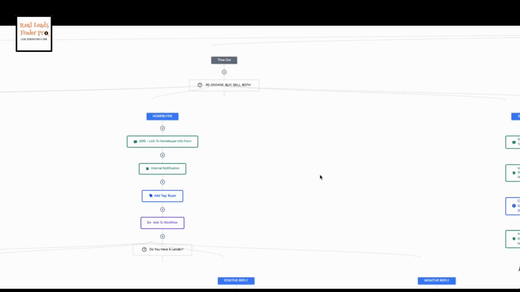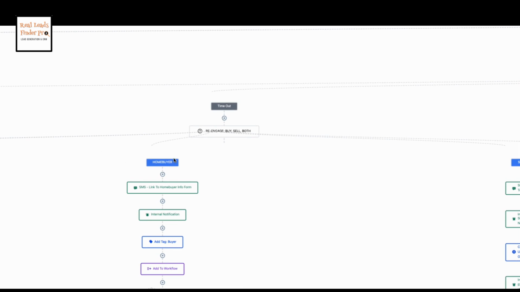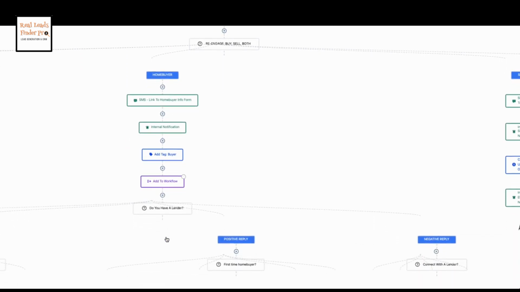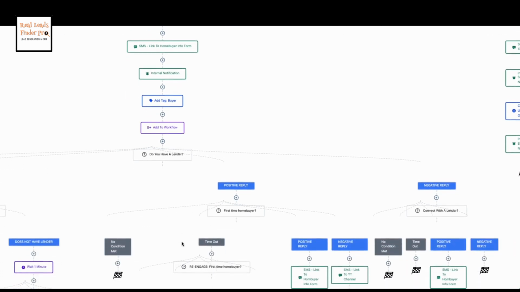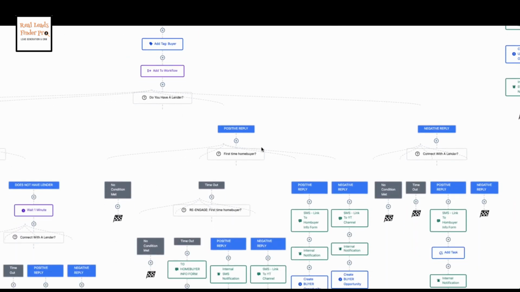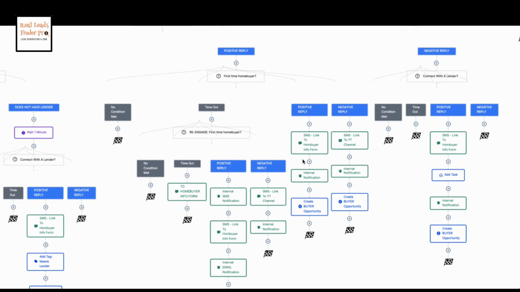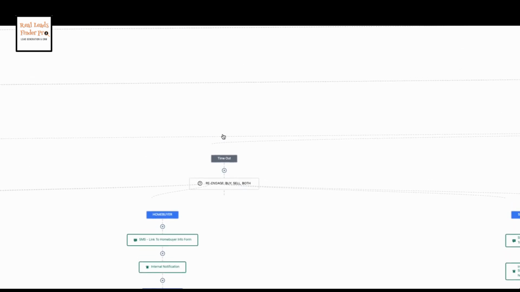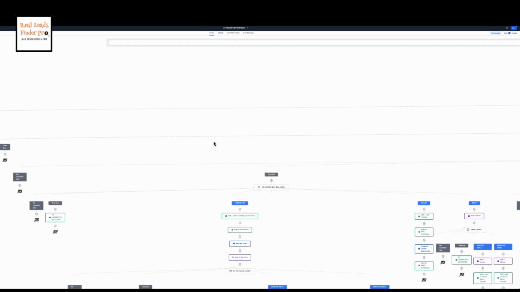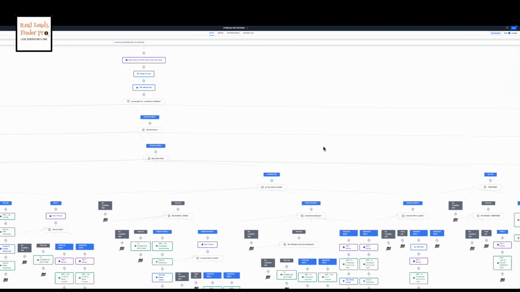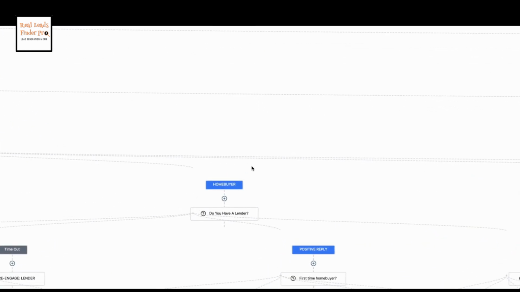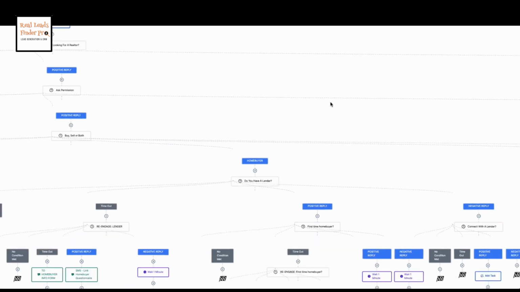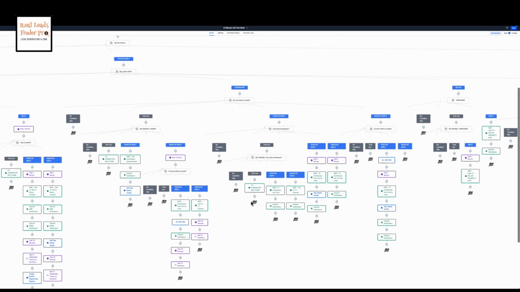So if they are a home buyer, they're going to come down this way. And then the next question is, do you have a lender? Yes or no? And are you a first-time home buyer? Okay, and then if so, they go down to this branch here, you see? The same thing holds true if they're a seller, or if they're doing both. They need both. Depending on their action, depending on their reply, they will go down any one of these many branches.